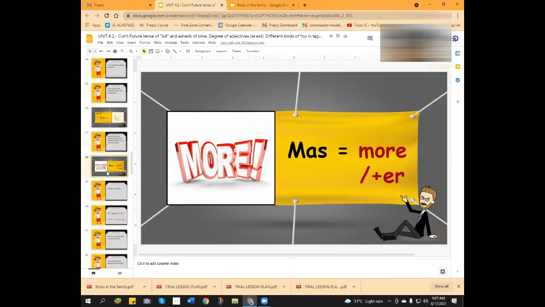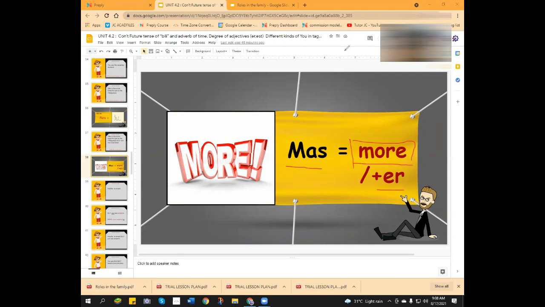So we are done with the first degree of adjective, the superlative pinaka. Now we are going to tackle more, or in Tagalog, pakibasa, mas. Mas is the plus er in the sentence and more in English.